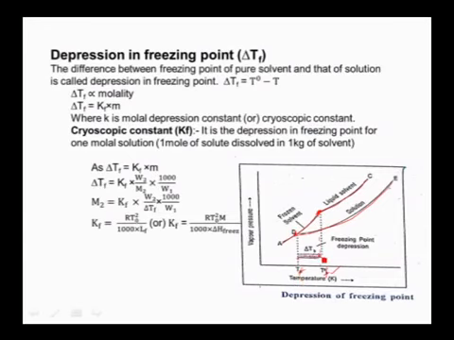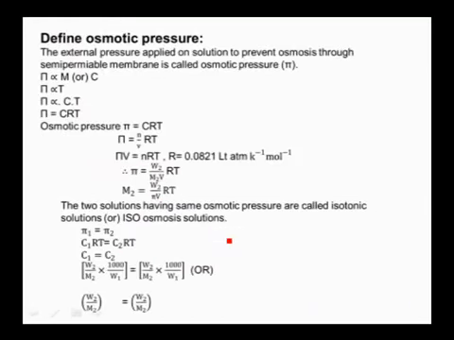There is a difference between the freezing point of solution and solvent, which is called delta TF. And here also delta TF is proportional to molality, and we can equalize that by multiplying a constant which is called Kf. So delta TF is equal to Kf into m. And if you substitute the relation for molality, then delta TF is equal to Kf into W2 by M2 into 1000 by W1, and from this we can calculate the molecular mass of an unknown solute by this relation. And this is the relation used to calculate Kf, which is called the cryoscopic constant, or also called the molal depression constant. And come to the next one, osmotic pressure.